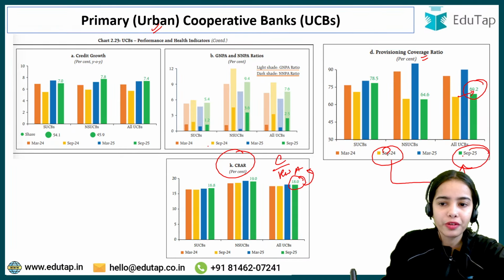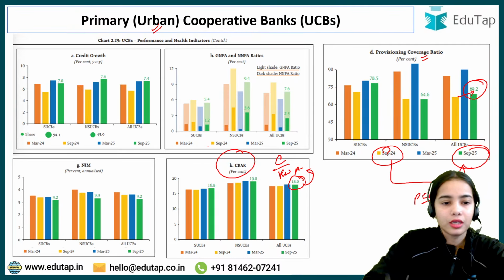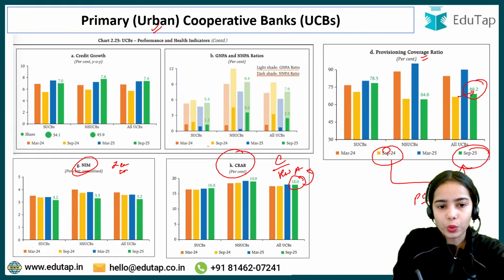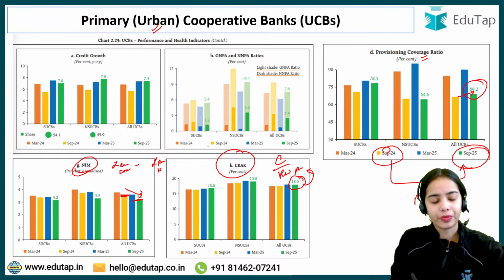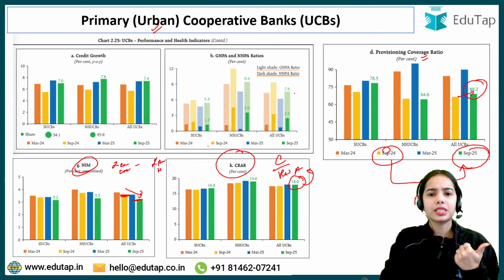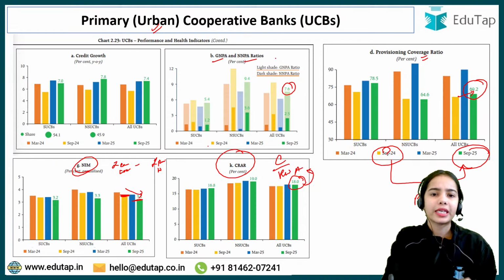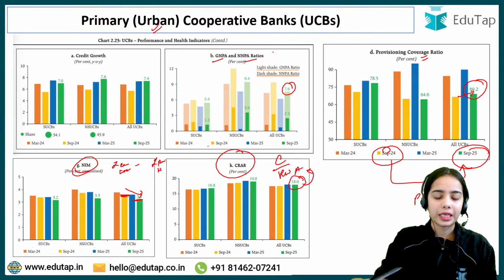So from September 2024 to September 2025, the provisioning coverage ratio has also increased over a 1 year horizon. Then the net interest margin, that is the interest that is earned on the loans minus the interest that is paid on the deposits, has reduced from the September level. This is the data we have already discussed: the gross non-performing asset and the net non-performing asset. So this is just the data now.